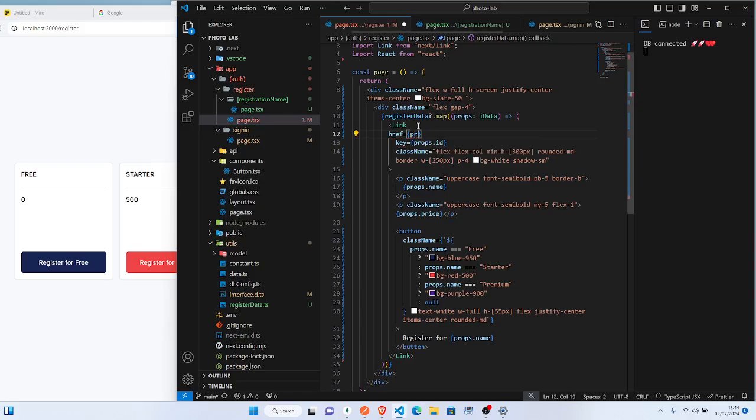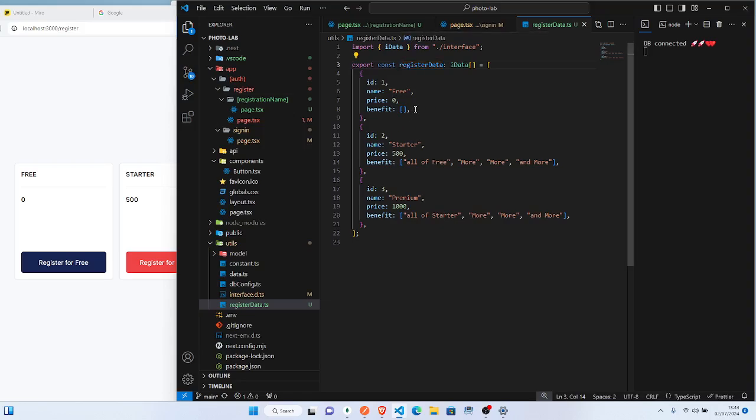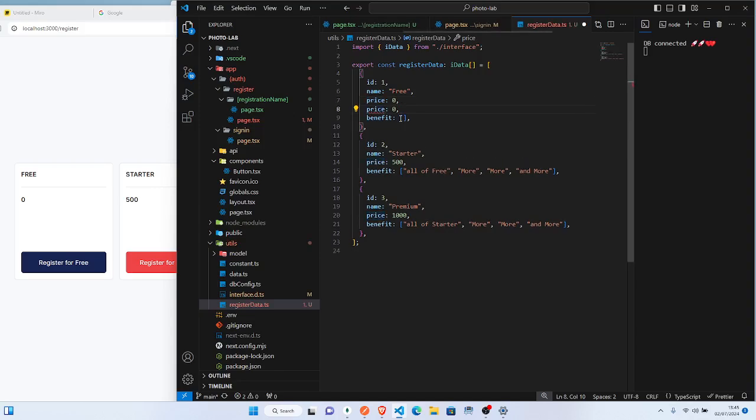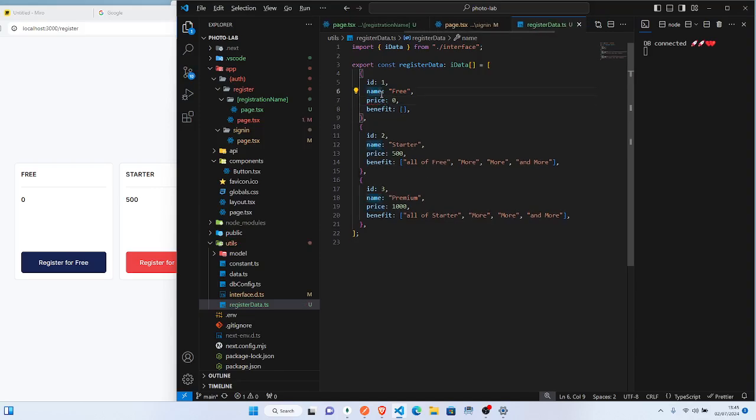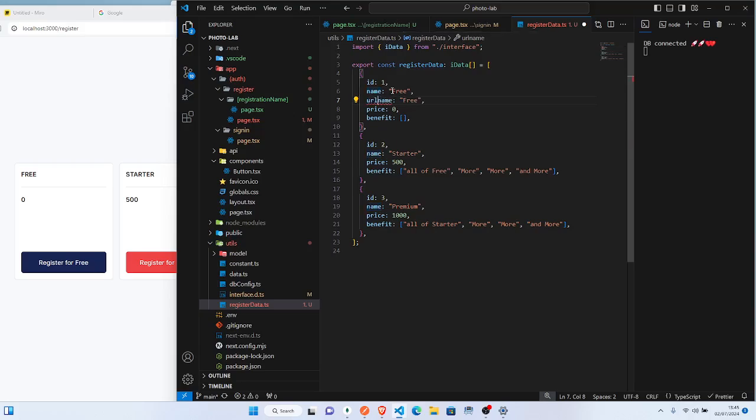So this one will be props dot. Wow. True. We haven't created this URL. So let's quickly do that. So let's enter inside here. So I will say no. I use here. So this one will be slash register slash free.